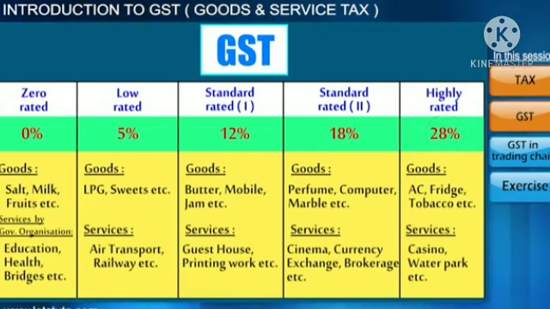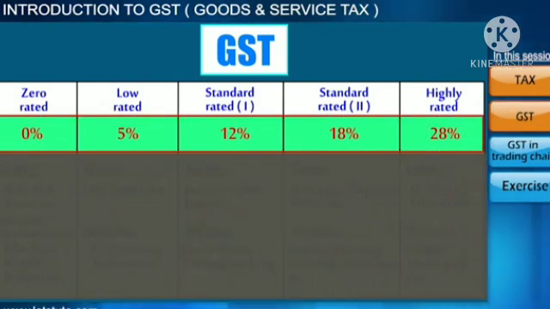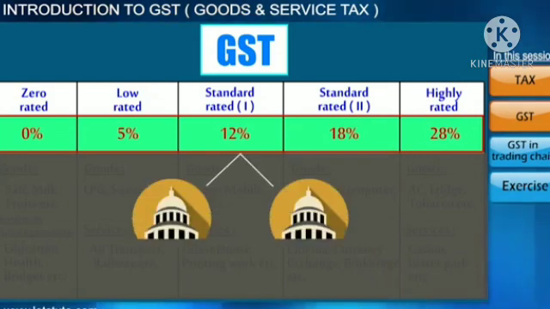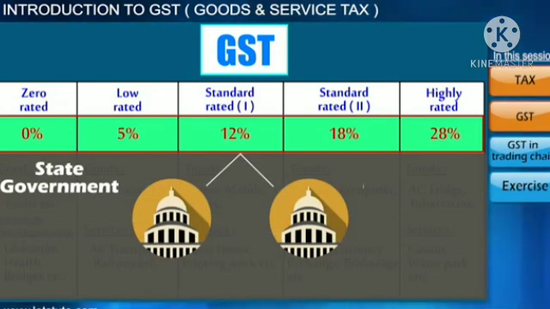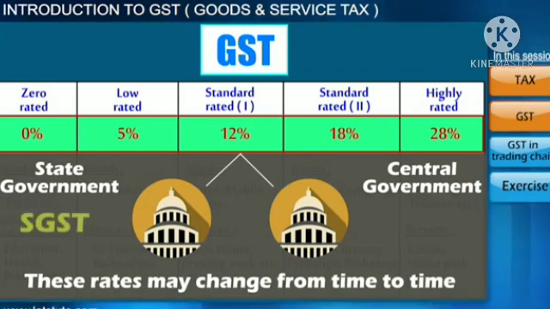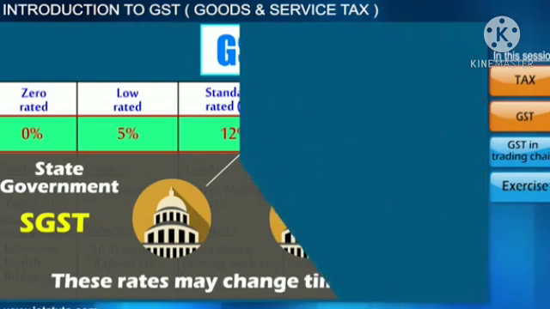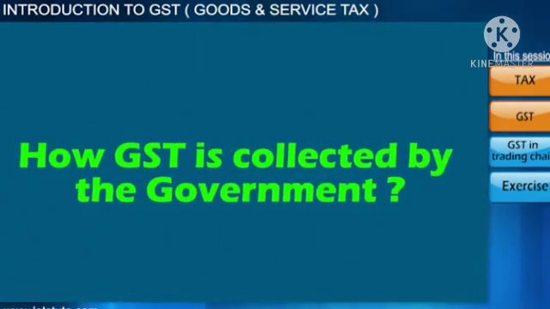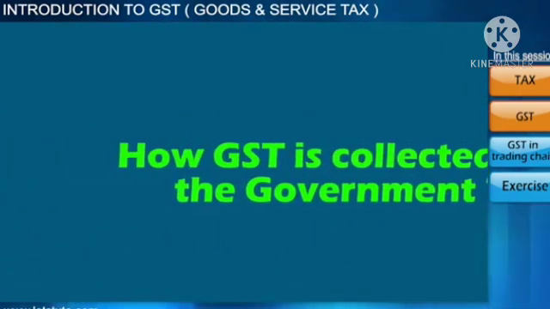Also note one thing, that the percentage of GST collected is equally distributed amongst the state and central government, which is termed as SGST and CGST. Now let's take an example and see how GST is collected by the government on a product.